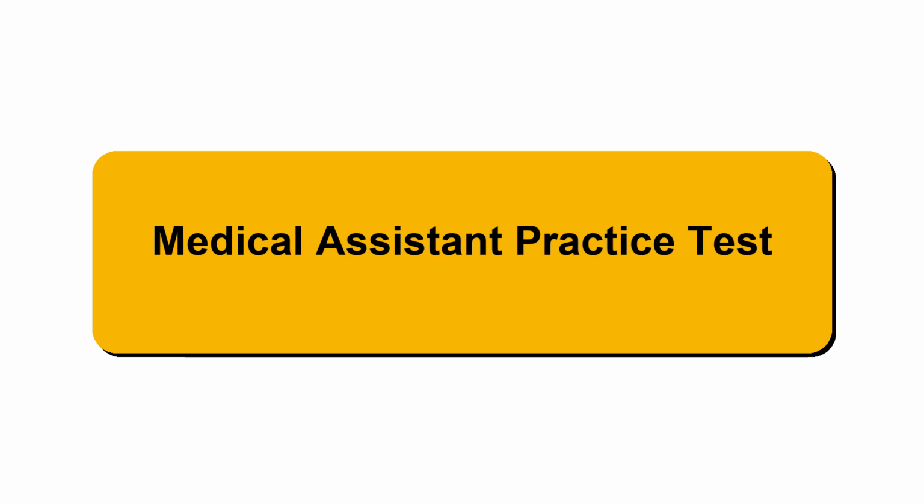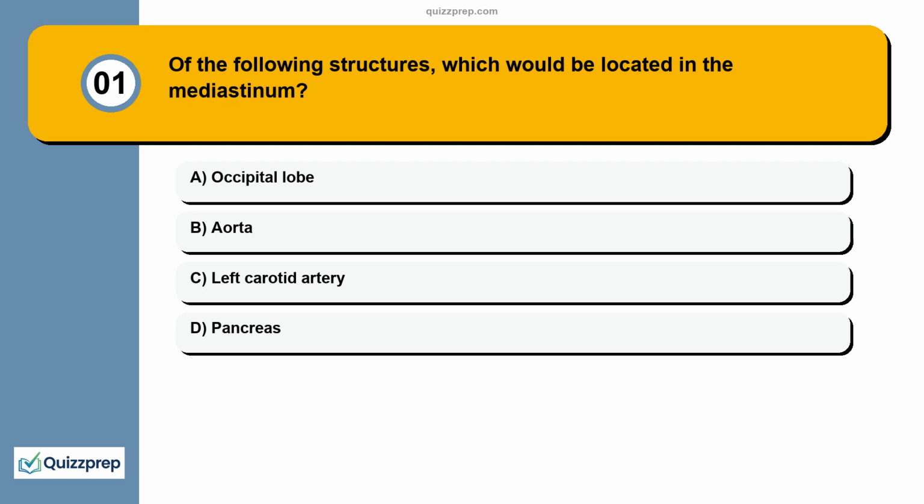Medical Assistant Practice Test. Question 1. Of the following structures, which would be located in the mediastinum? Occipital lobe, aorta, left carotid artery, pancreas.